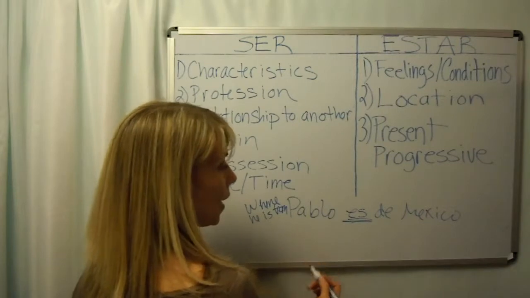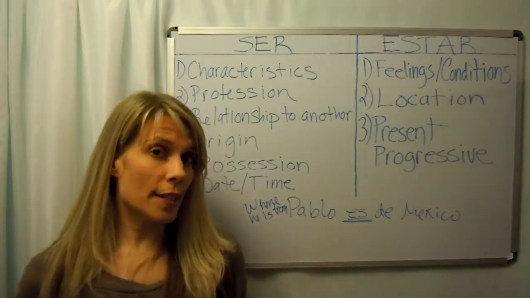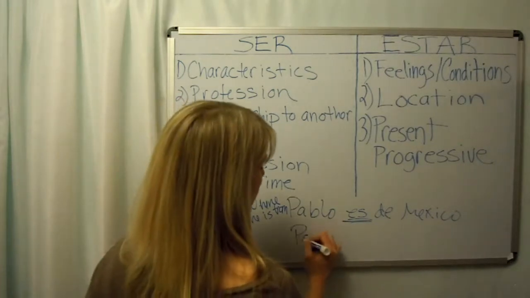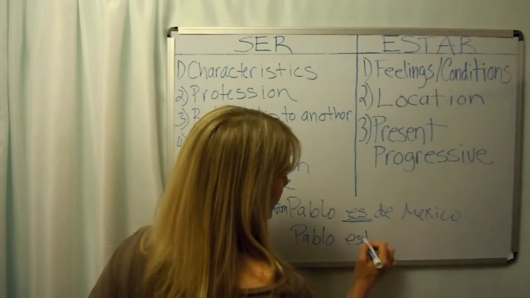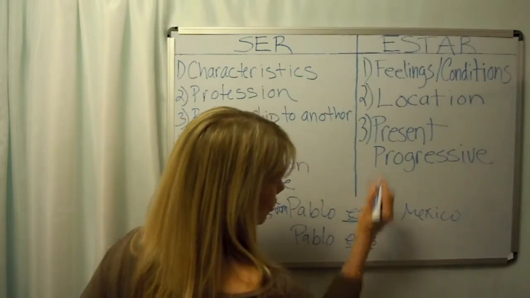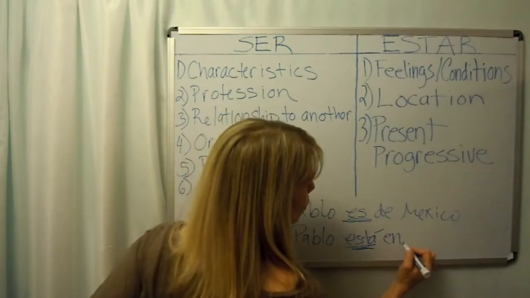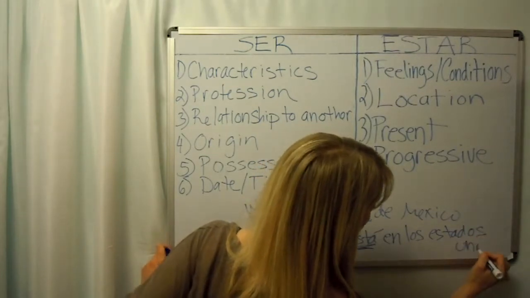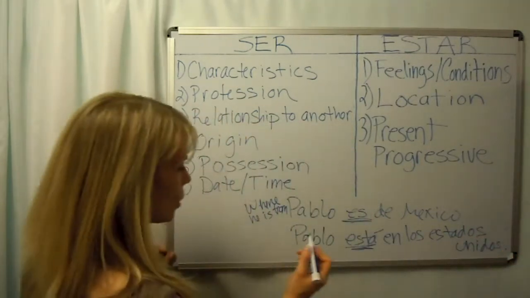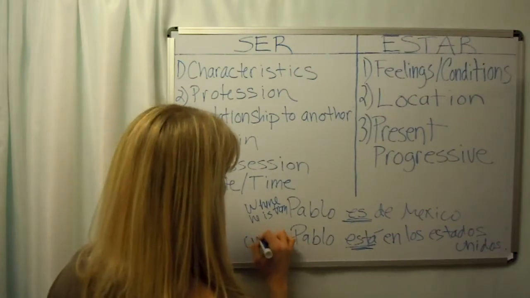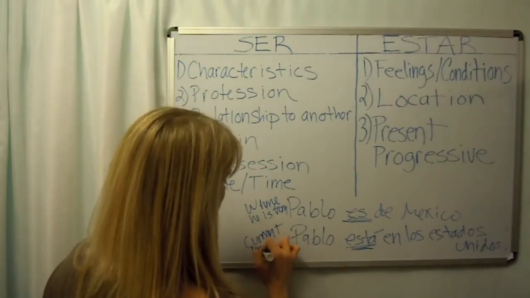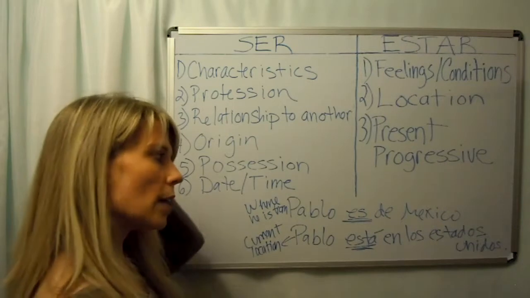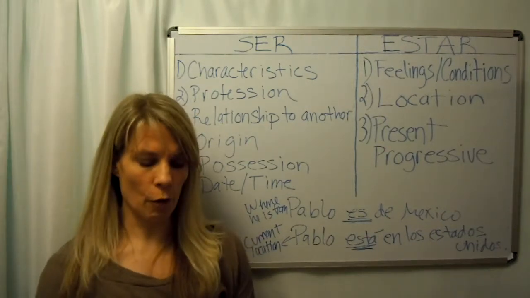Versus if I wanted to say Pablo is in the United States, and I want to describe where he is right now in this moment, I'd be saying Pablo está en los Estados Unidos. Here's our conjugation of estar. So this is his current location, right? Just make a note of this one, because people do confuse that sometimes. So those are the two to watch out for.